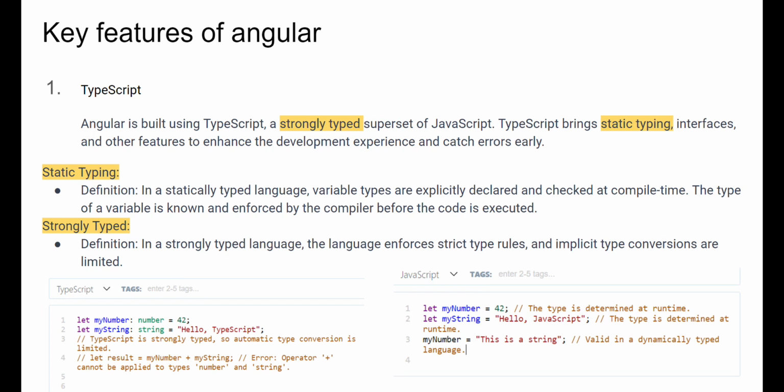On the left side, this is an example of TypeScript. We have my number as number and my string as string. So TypeScript is strongly typed. And on the right side, this is part of the JavaScript code. So the type is determined at runtime, and for my number and my string, we don't know the type at the beginning. So for JavaScript, we consider it as a dynamically typed language.